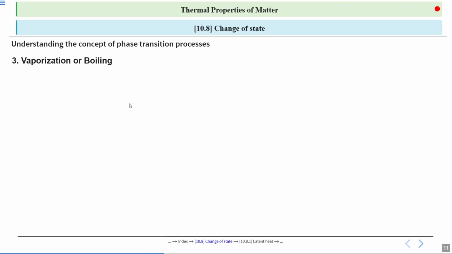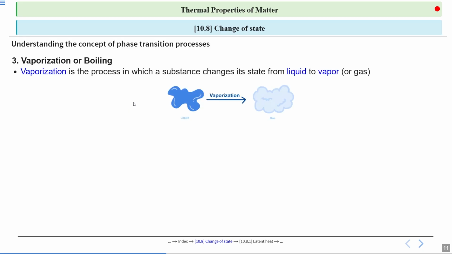The third process is vaporization or boiling. Vaporization is the process in which a substance changes its state from liquid state to vapor state, or we can say gaseous state.